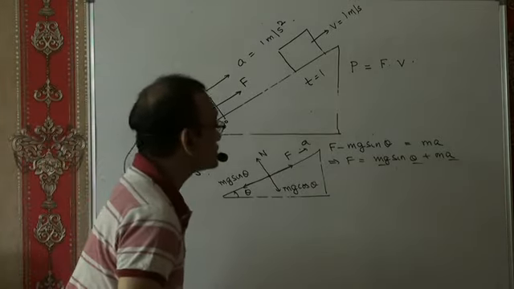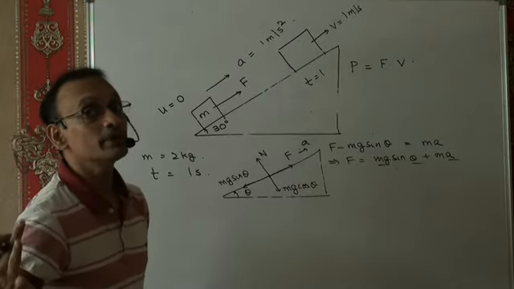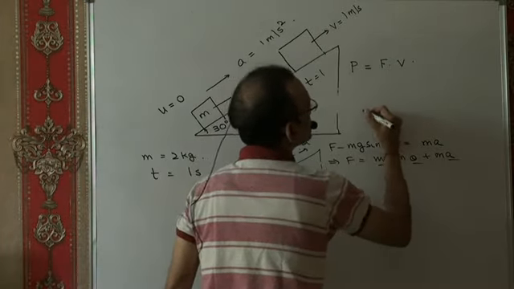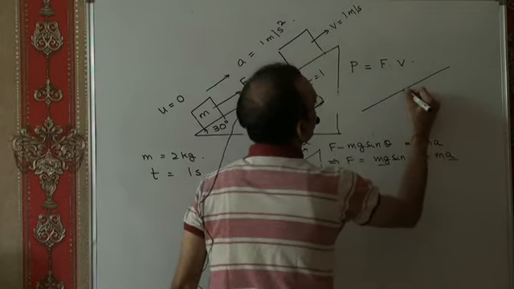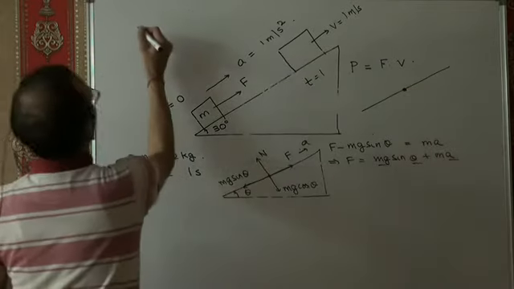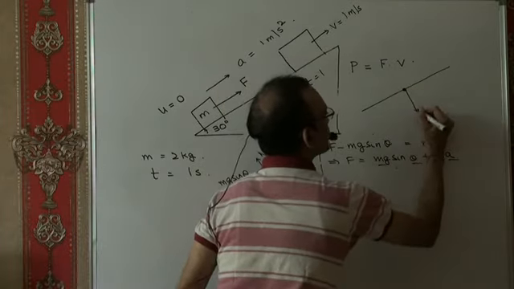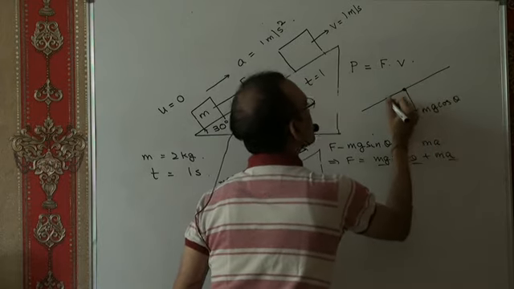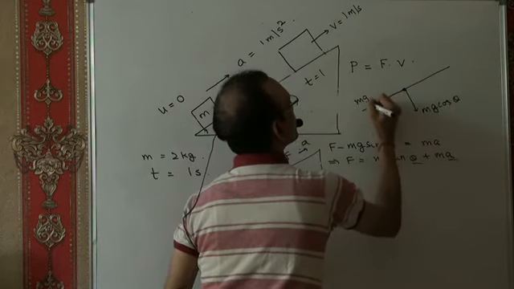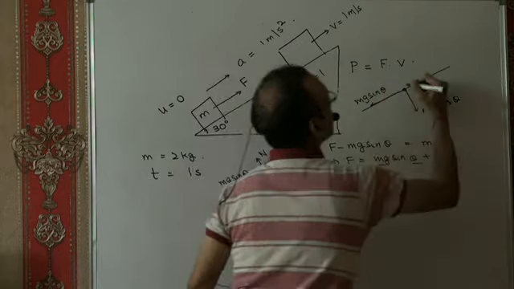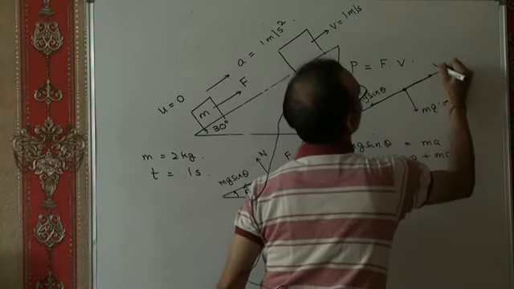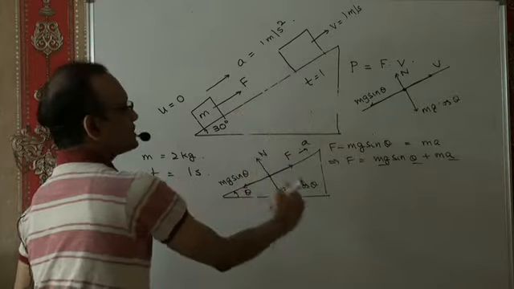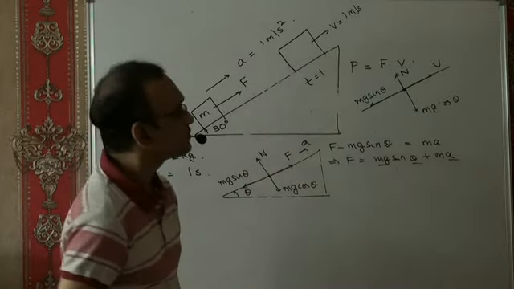At this instant, what is the power delivered by gravity? Hey, realize that at this instant, again, there is mg cos theta like this, and there is mg sine theta like this at t equal to 1, and the velocity is v like this, and normal reaction is n this way, which balances mg cos theta in this case.